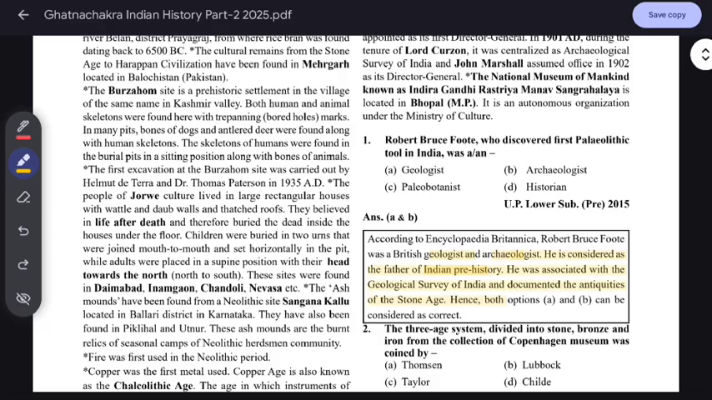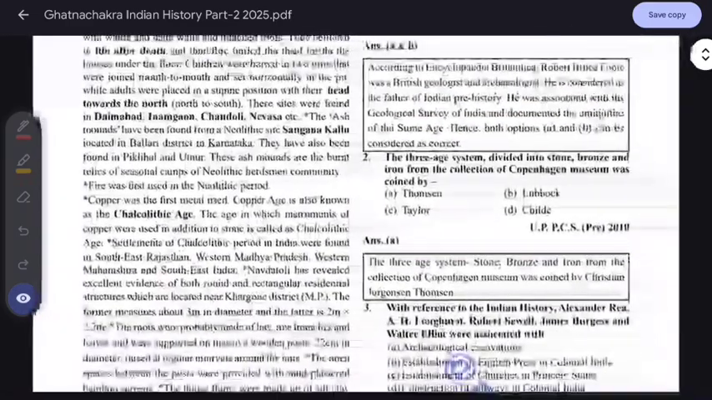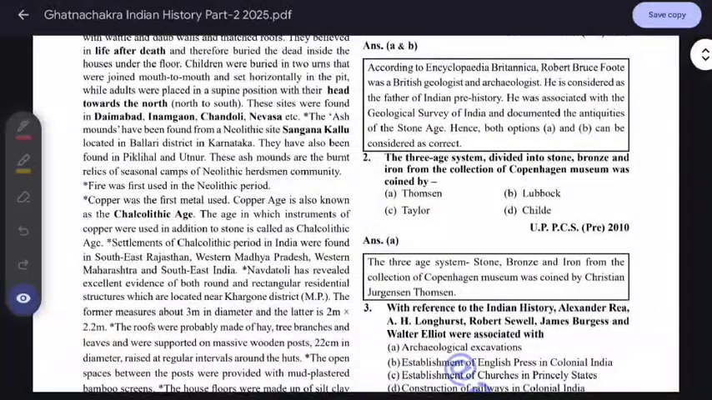Now the next question: the three-age system, divided into stone, bronze and iron from the collection of the Copenhagen Museum, was coined by whom? This is the stone, bronze and iron system. It was in the Copenhagen Museum, coined by Christian Jurgensen Thomsen. It was asked in UPPCS 2010.